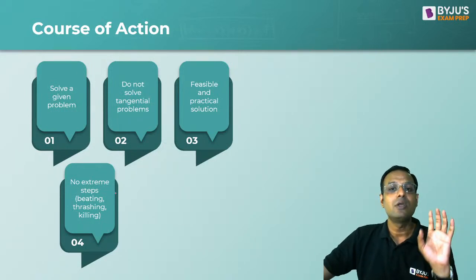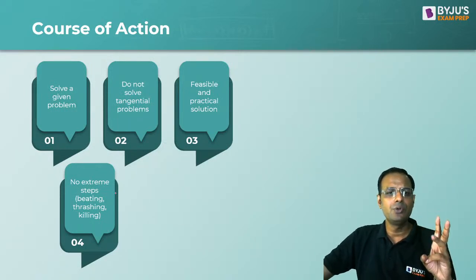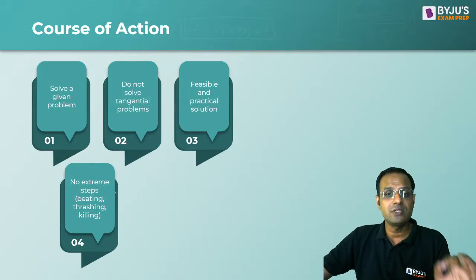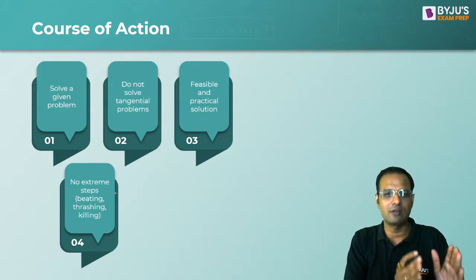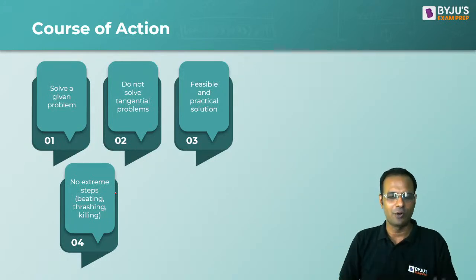Number one, you have to solve the problem. Number two, don't solve tangential problems. Number three, feasible and practical solution should be there, and no extreme step. Move towards non-violence, don't become violent. All right, okay.